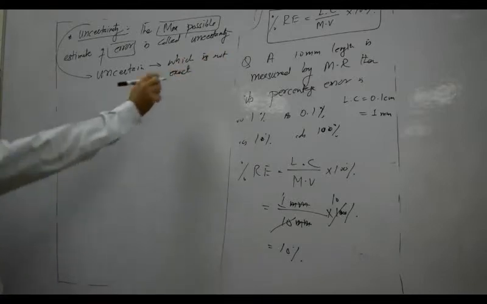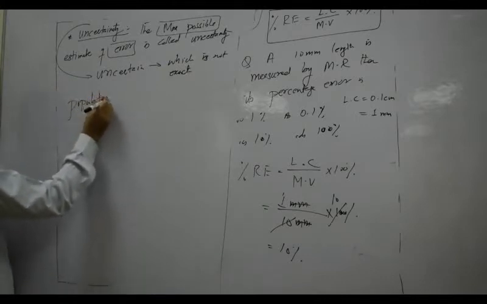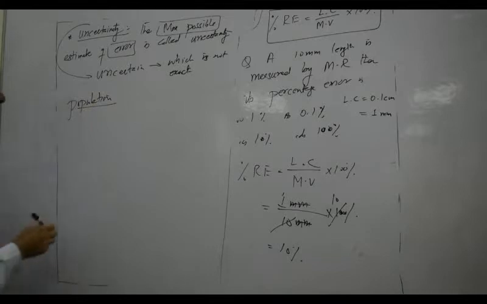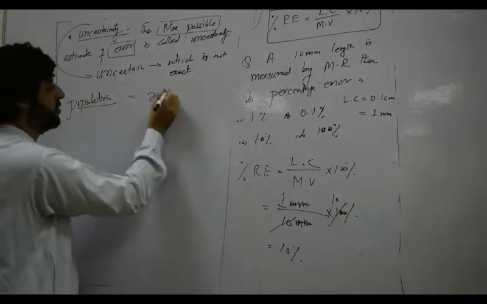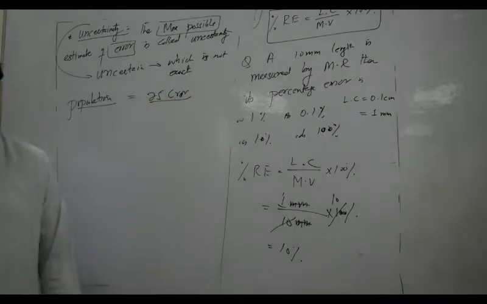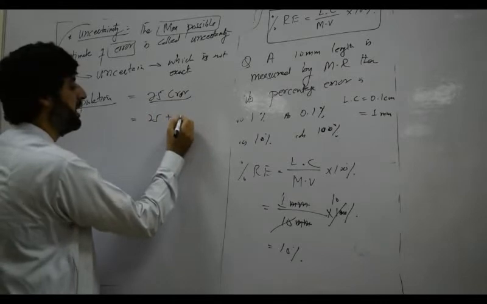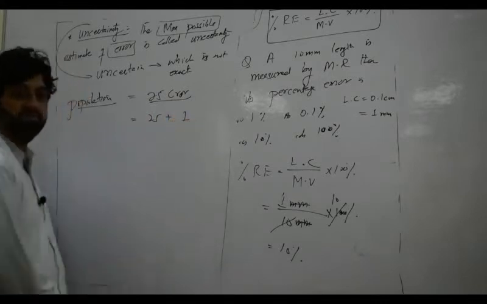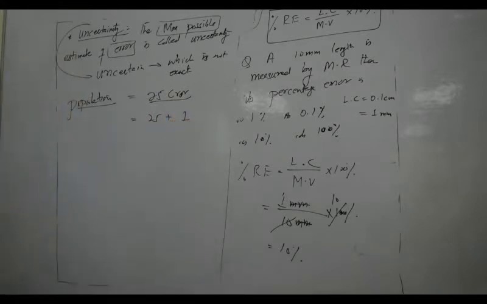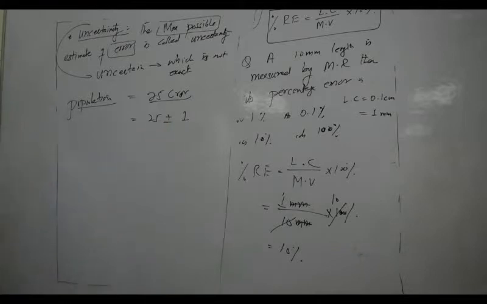Let us take an example. If I ask what is the population of Pakistan and someone says that it is exactly 25 crore, is it correct? The answer is no. It is not exactly 25 crore. Maybe it is 25 crore plus minus 1 crore, meaning it may be 26 crore, it may be 24 crore.